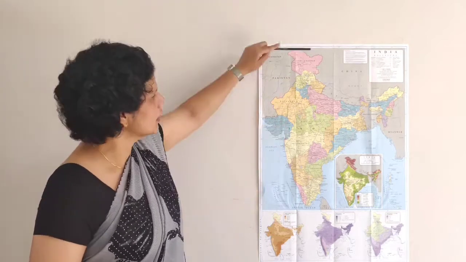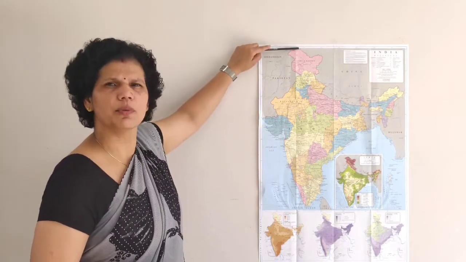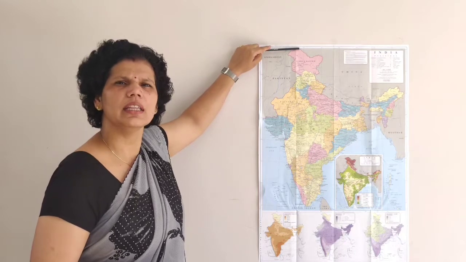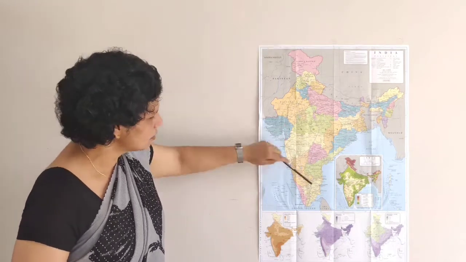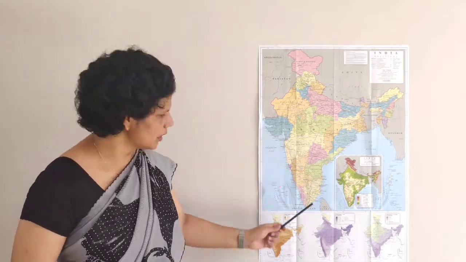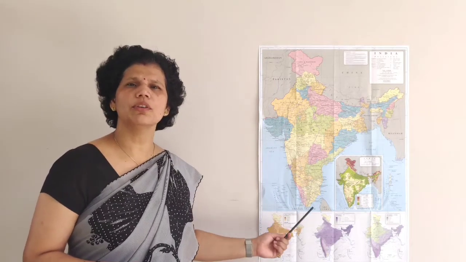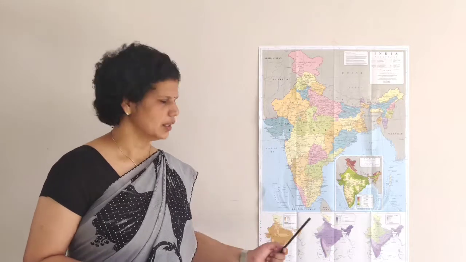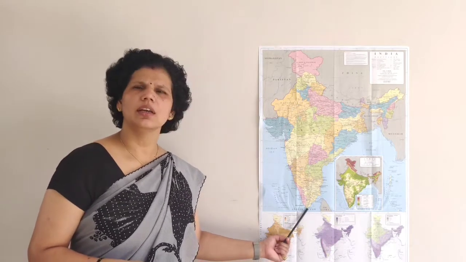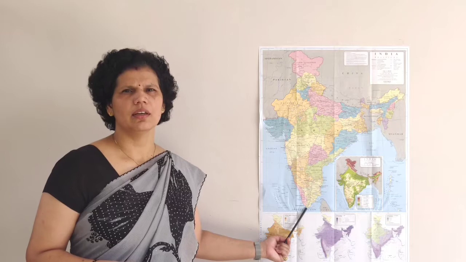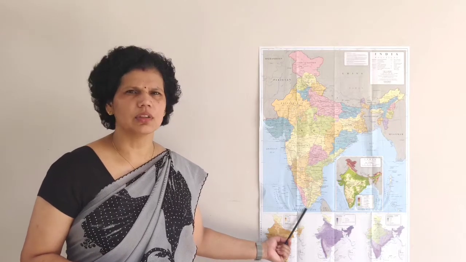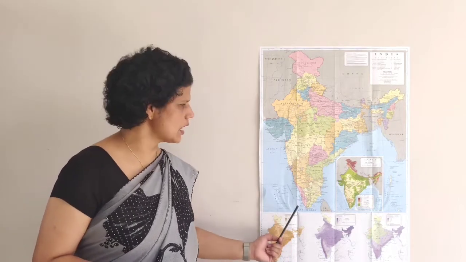The northernmost point of the Indian mainland is here. This northernmost point is known as Indira Col. Now on the southern side, here is the last point of the Indian mainland. It's known as Kanyakumari. But dear students, it's not the last point, because India has some islands also.